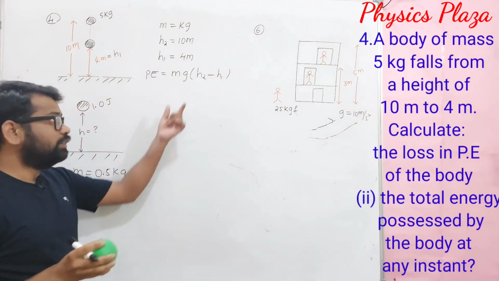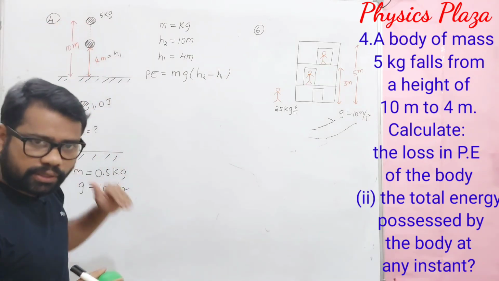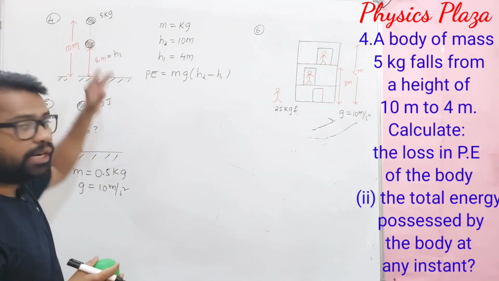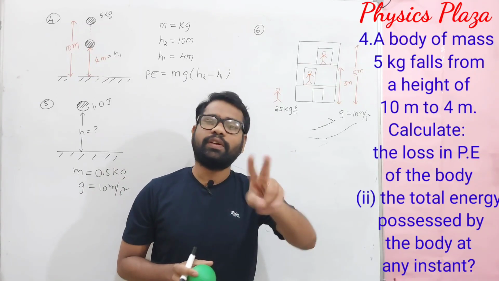Children, you can calculate like this directly, or else you can calculate the potential energy at a height of 10 meters and the potential energy at a height of 4 meters, then subtract. Like that also you can solve. Either one is okay.